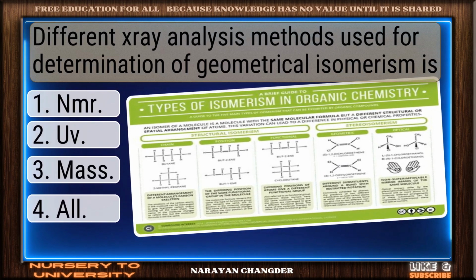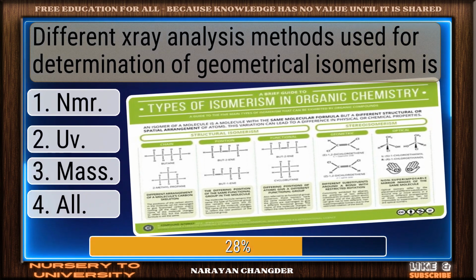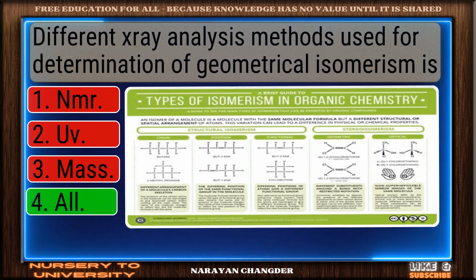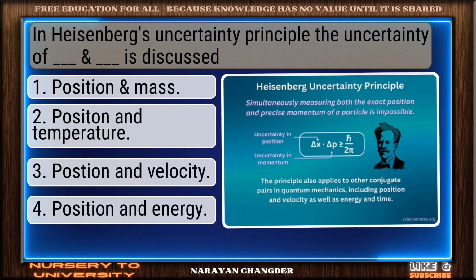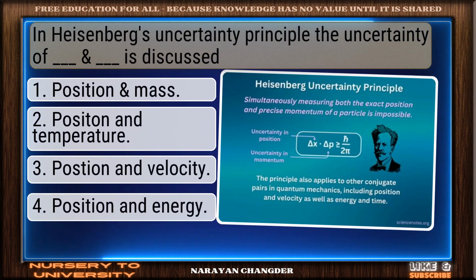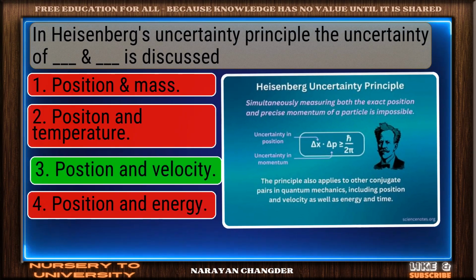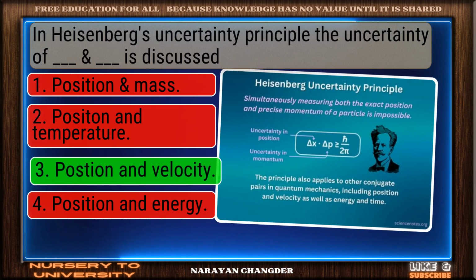Different spectral analysis methods used for determination of geometrical isomerism is. Right again. All is a valid answer. In Heisenberg's uncertainty principle, the uncertainty of dash and dash is discussed. Nicely done. Position and velocity is a solid answer.